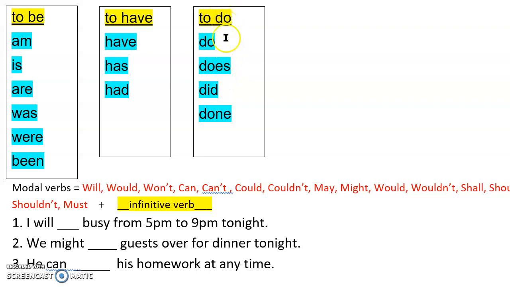It doesn't matter if your subject is I, and you have a modal verb, will. The verb that comes after a modal verb will always be an infinitive verb. So it might be be, or it might be have, or it might be do.